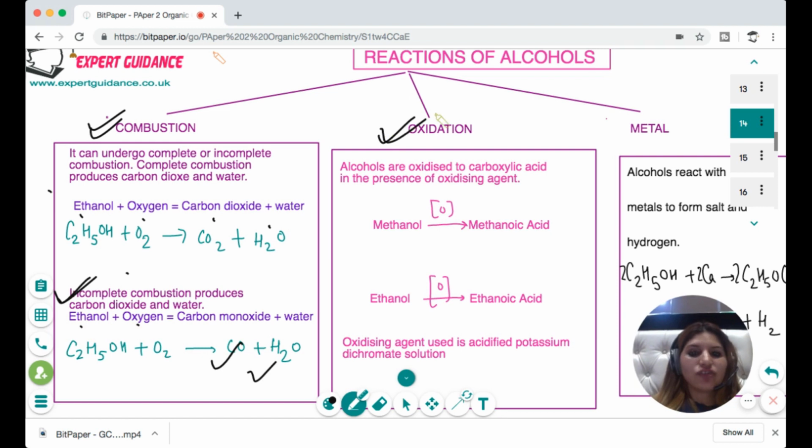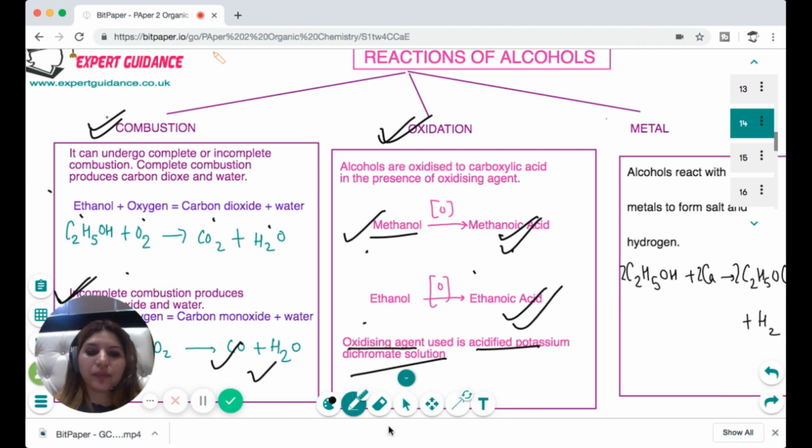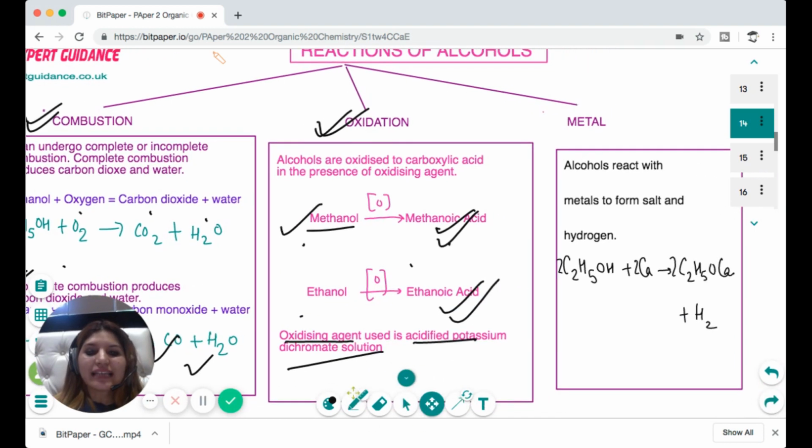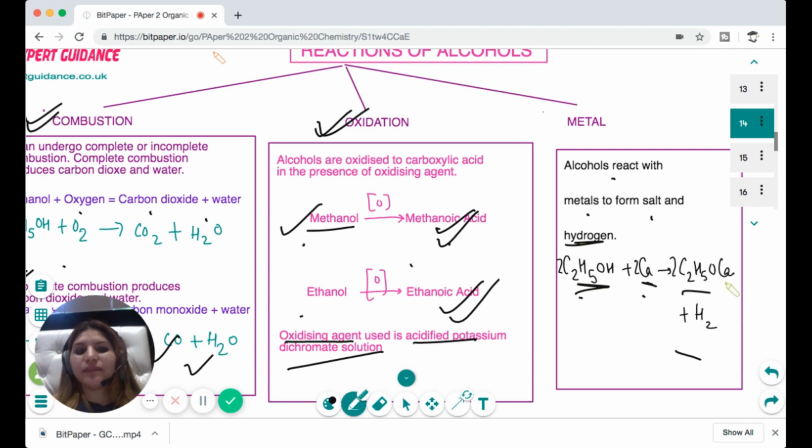Next is oxidation. When you oxidize an alcohol, it converts into the corresponding carboxylic acid. So methanol will convert into methanoic acid, ethanol will get converted into ethanoic acid, propanol will convert into propanoic acid. And for this, you require an oxidizing agent, which is generally potassium dichromate. And alcohols basically act like an acid, so they react with metals to form a salt and hydrogen. So here we have ethanol with calcium, and it forms calcium ethanoate plus hydrogen. Okay, so I hope all these reactions are clear to you.